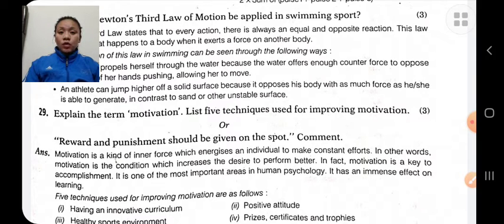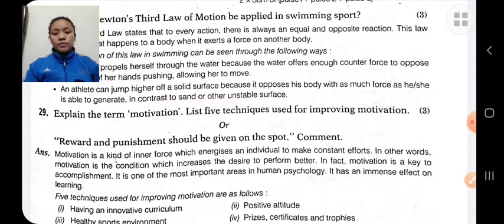The person who has more motivation, his performance will be more. There are two types of motivation: internal motivation and external motivation.